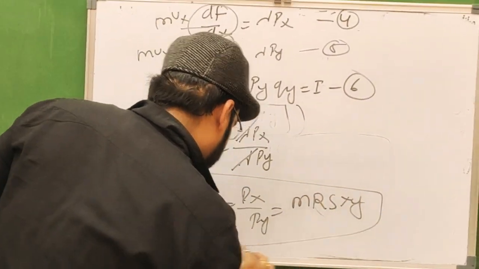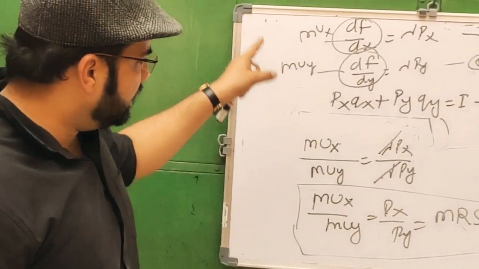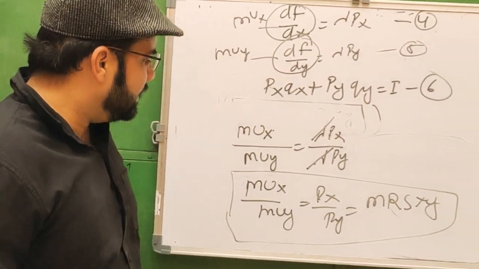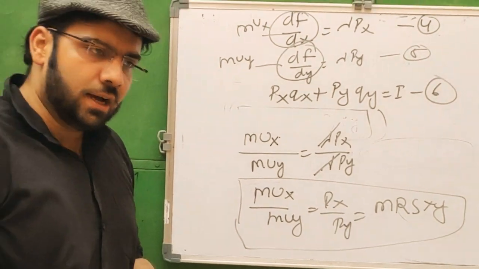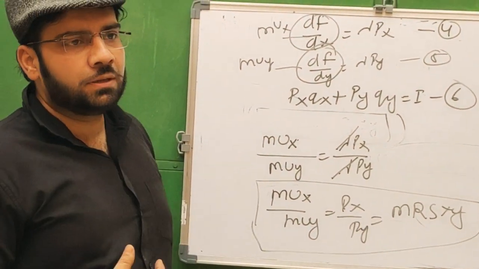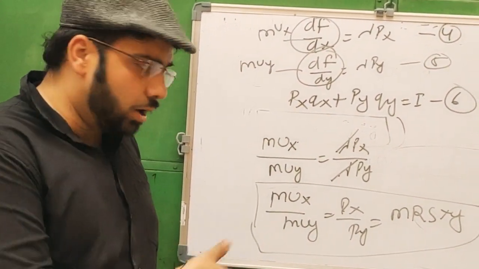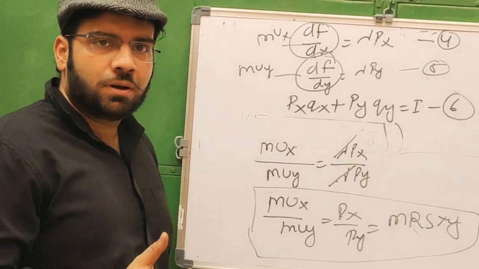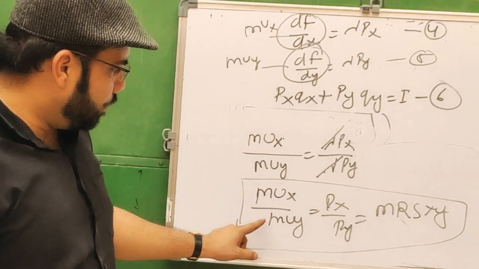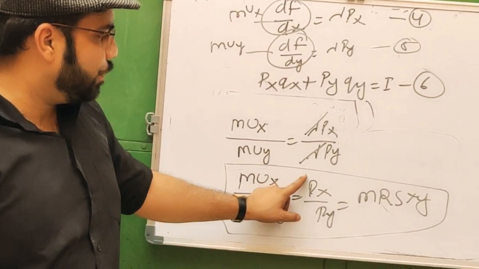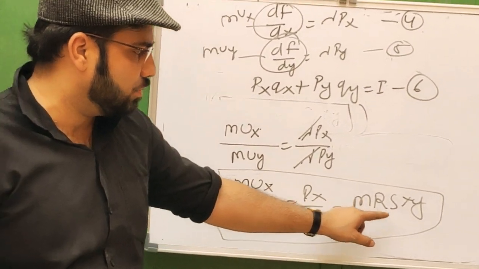Hence it is proved from this Lagrangian method that the conclusion can be drawn either from the cardinal approach or from the ordinal approach, identically the same. It means the marginal utility of x upon MUy equal to price of x upon price of y equal to marginal rate of substitution of x for y.